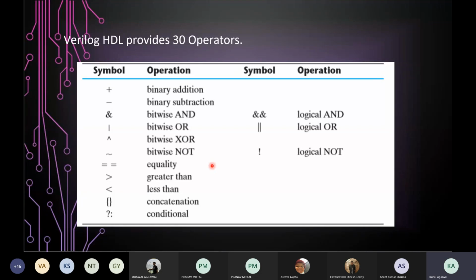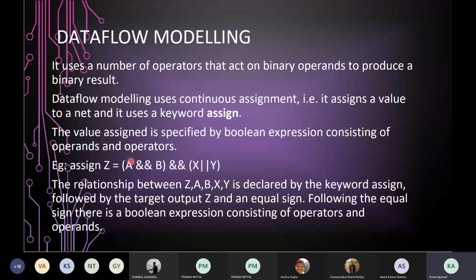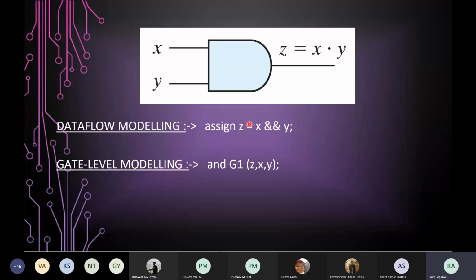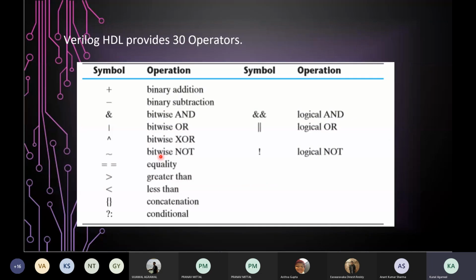One important point being the equality operator that we use in data flow modeling has two equal to signs. There is no space between the two signs. Whereas the assignment operator, which we use here, has a single equal to sign. So just keep in mind, when you use a single equal to sign, it's basically known as an assignment operator. It assigns the value on the right hand side to the value which is present on the left hand side. That is basically what an assignment operator does. That is denoted using a single equal to sign. Whereas equality is an operator which has two equal to signs, and it compares the value on the left hand side to the value present on the right hand side.